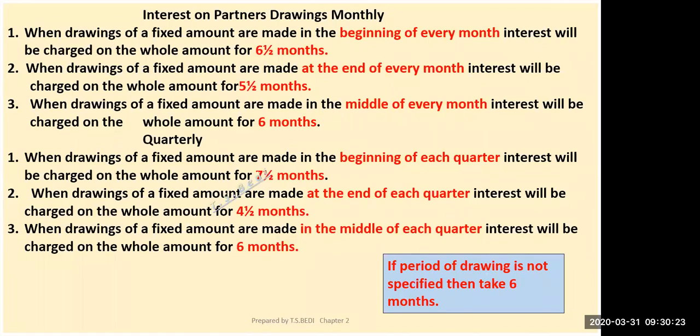So you are making drawings after every 3 months. Each quarter means after every 3 months. There are 4 quarters in a year; if you divide 12 by 3, you get 4. So the first day of every quarter is 1st April, then 1st July, and so on.